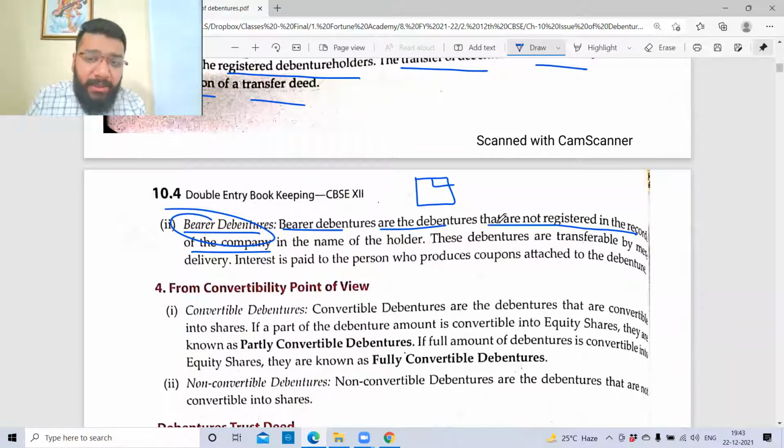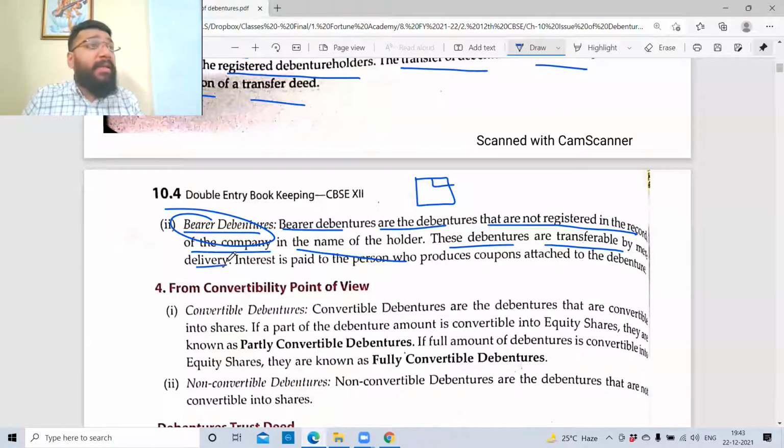Bearer debentures are debentures that are not registered in the records of the company in the name of the holder. These debentures are transferred by mere delivery. Rakshita delivered the certificate and coupon to Mansi, so she has become the debenture holder. Now Mansi in turn has handed over this document to Bhavishya. Bhavishya has become the holder just by mere delivery. Interest is paid to the person who produces the coupon attached to the debenture.